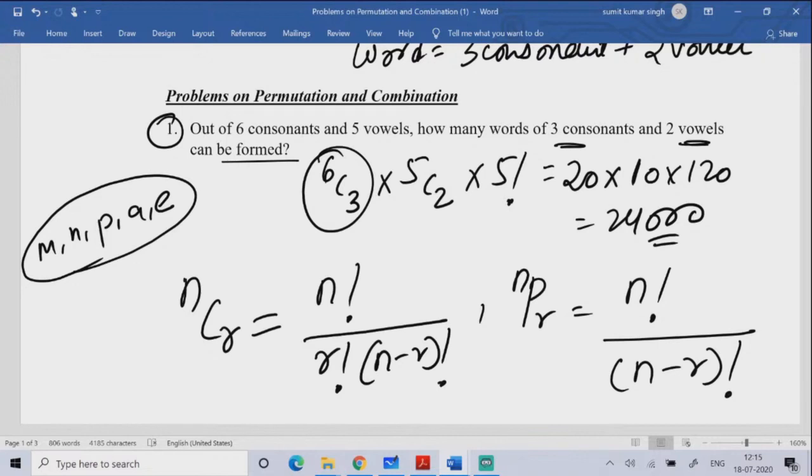I hope that for this kind of question, if you think about NCR or NPR, you are gone. So don't judge the question on the basis of NCR or NPR. Always use NCR and then see whether you are required to do arrangement. If arrangement is required, then you follow the logic of working on arrangement.